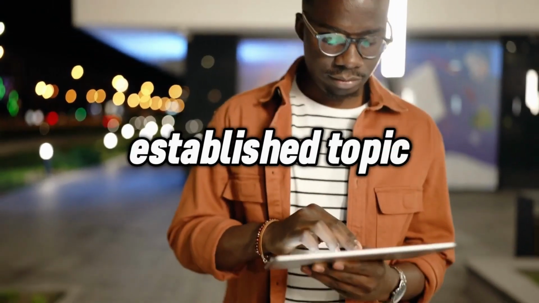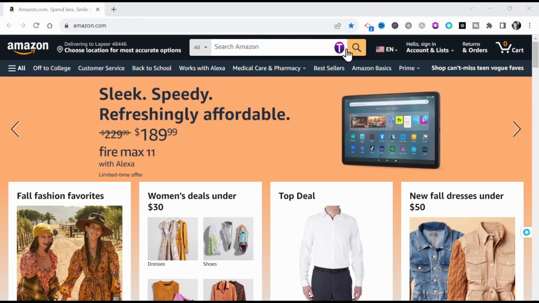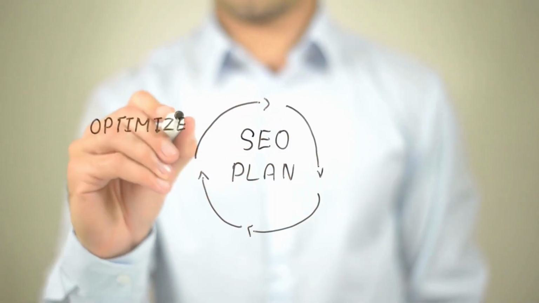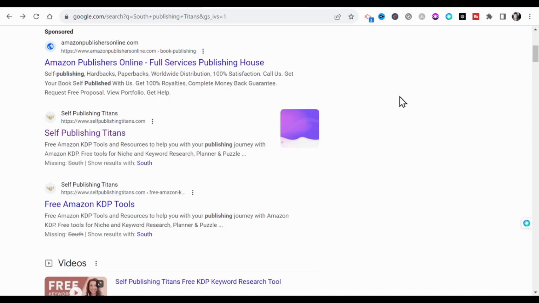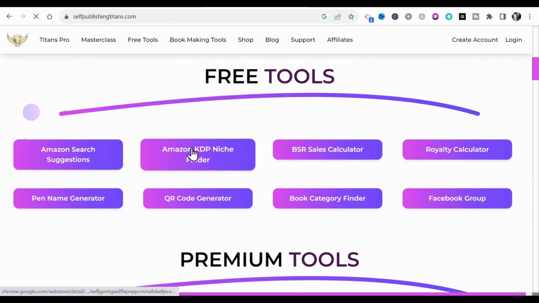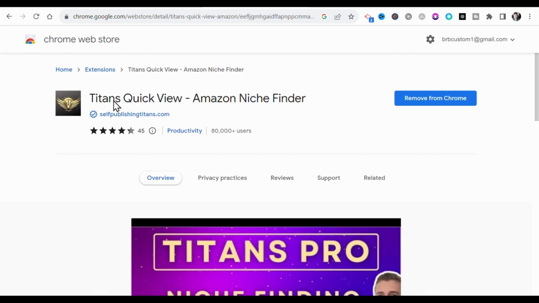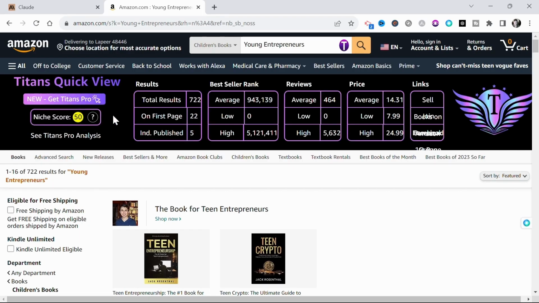So now with your established topic and your target audience in mind, you're ready to head to Amazon. Here we need to do some targeted niche research. This will give you the best chance to rank in search with a new publication. I use Self-Publishing Titans. This is a free Chrome extension called Titans Quick View. This free tool uses AI to analyze the stats and provide you with an overall keyword niche score, simplifying this process. Ideally, you want this score to be above 60.